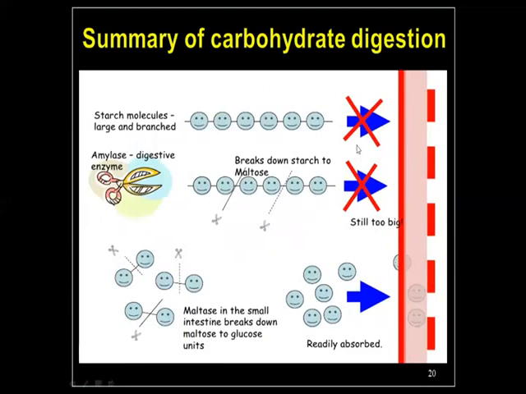Now summary of carbohydrate digestion. Look, boys, here is starch. I mean carbohydrate. Carbohydrate is a complex compound. So here a chain of monosaccharides. This chain of monosaccharides the body cannot absorb. It should be broken down